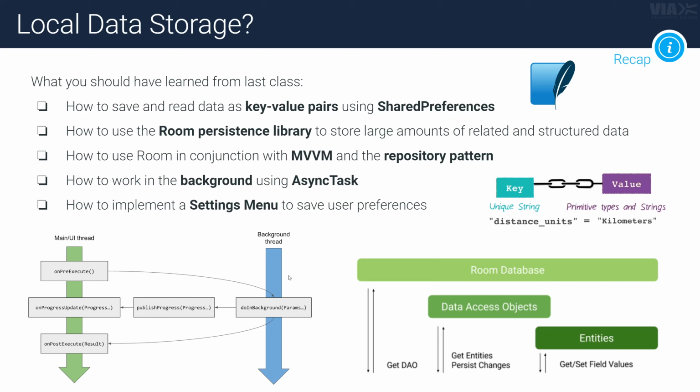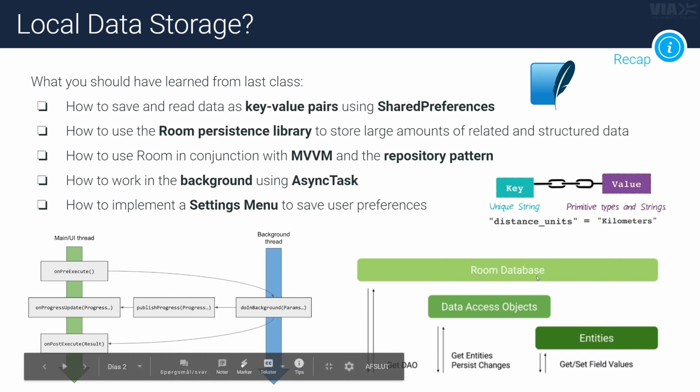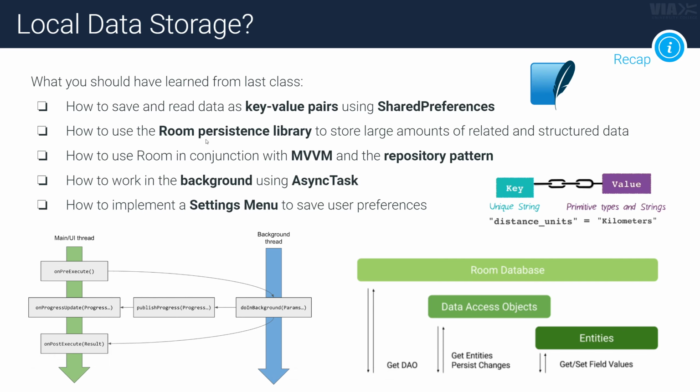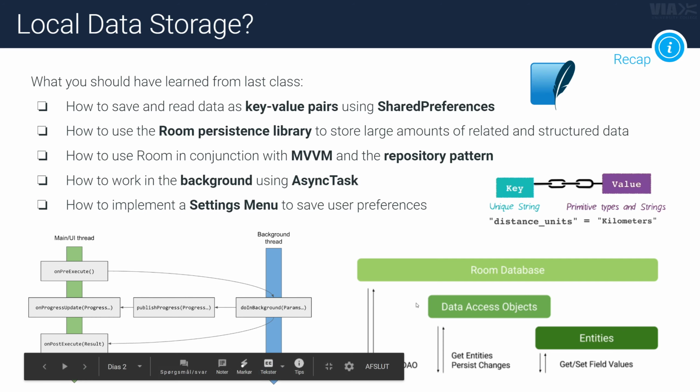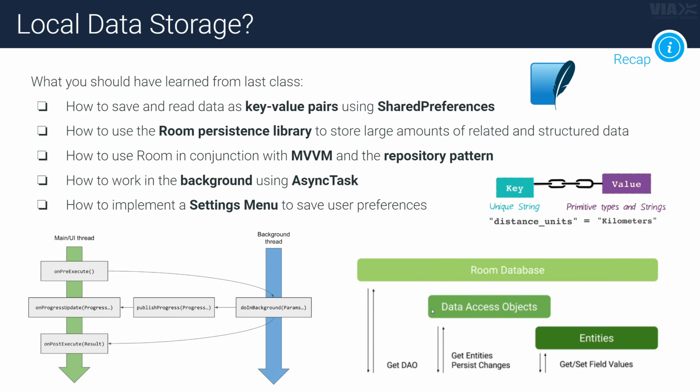And then some of you also toyed around with the settings menu as a bonus exercise, where you learned how to implement that, since a settings menu actually uses shared preferences under the hood. But that was basically pretty much everything you learned. And then for the Room persistence library, you also learned that it was pretty straightforward. You just had to implement this data access object as an interface or an abstract class, where you gave it the actual operations you wanted to be able to execute on the database as annotations, right? And then it pretty much just worked.